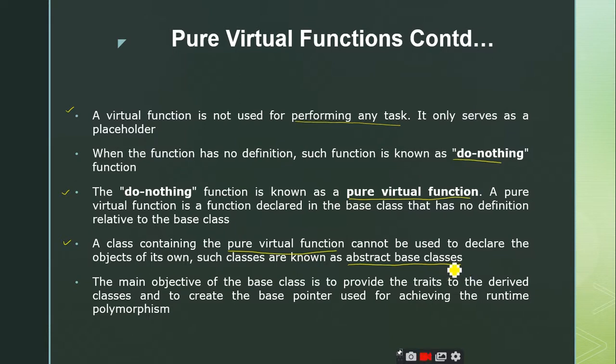So what is the use of these pure virtual functions if I don't have any functionality, or any body of the function? The main objective of this particular base class is to provide the traits. What are all the properties you want to give for the derived classes? You can simply specify here, and you are expecting that those functionalities are implemented in the derived class, right? Is it clear up to this point?